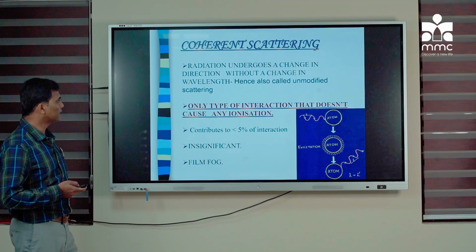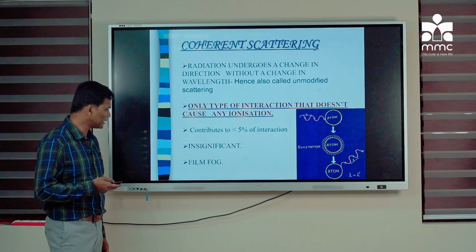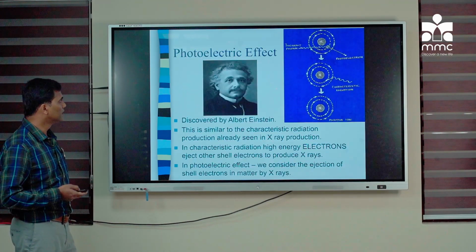So this is the only type of interaction that does not cause ionization. It contributes to less than 5% and it is insignificant. And it may cause film fog. I will explain that later.